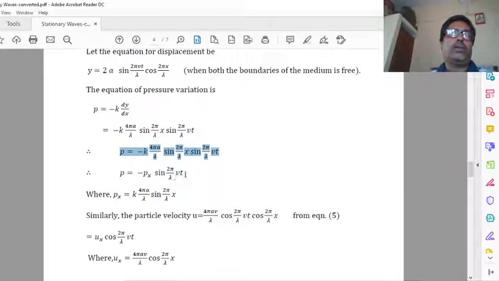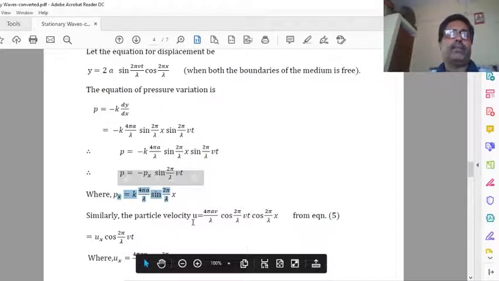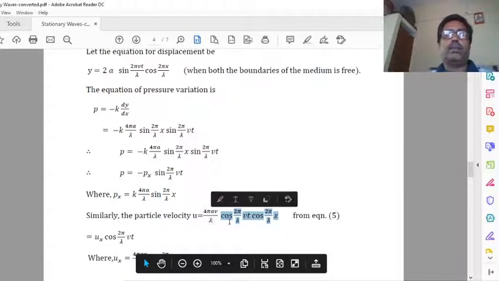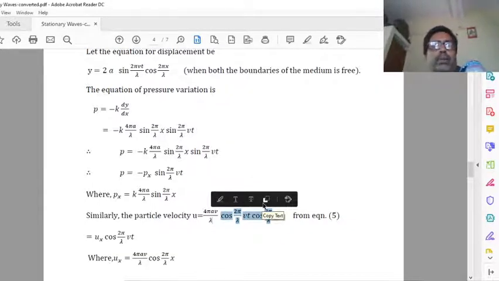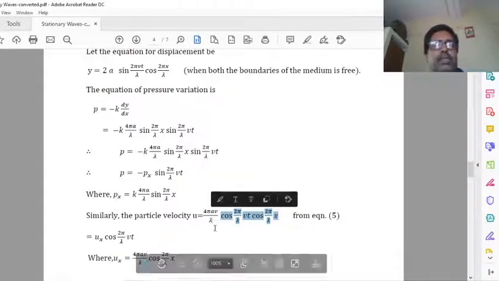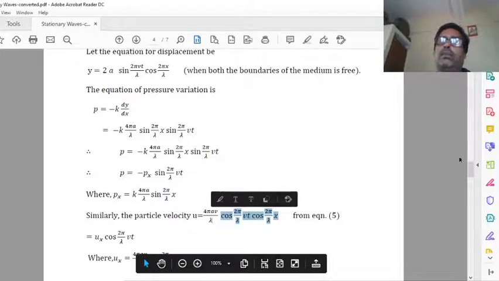So it will give P is equal to this one. And now we assume, leaving this term, the rest term Px, where Px is equal to here. Similarly, the particle velocity u is equal to this one. Again we take the help of equation 5. So it is Ux is equal to this one.